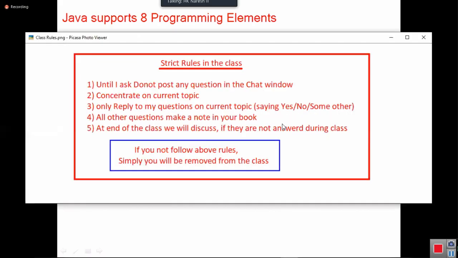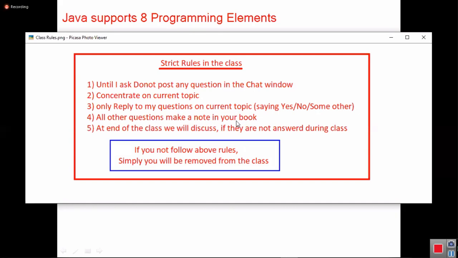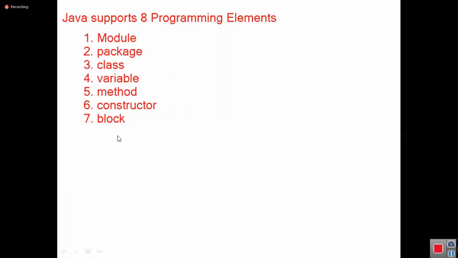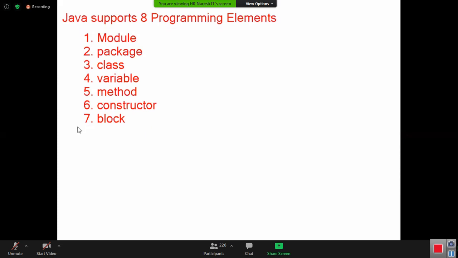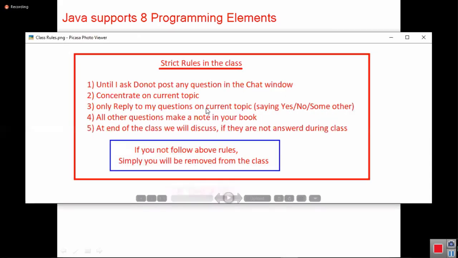Write your questions, all other questions, make a note in your book. While the discussion is going on for 2 hours of the class, by the end of the class we will discuss all the questions which are coming to your mind. Because once I show you one slide, I will complete all questions and all points related to that slide in those 2 hours. Why am I taking 2 hours of the class? Because once I move to the next slide and next points, every word related to those points, whatever I am trying to introduce here, I will cover.